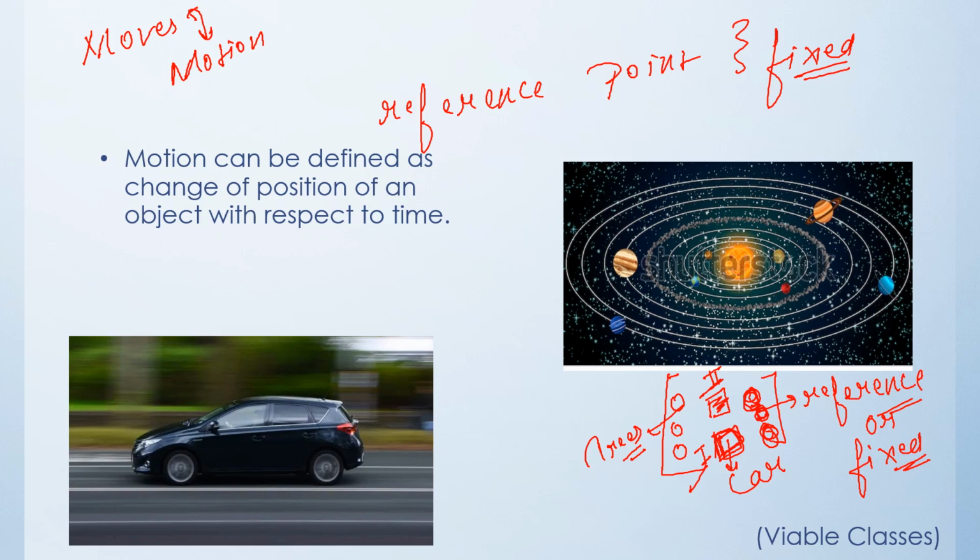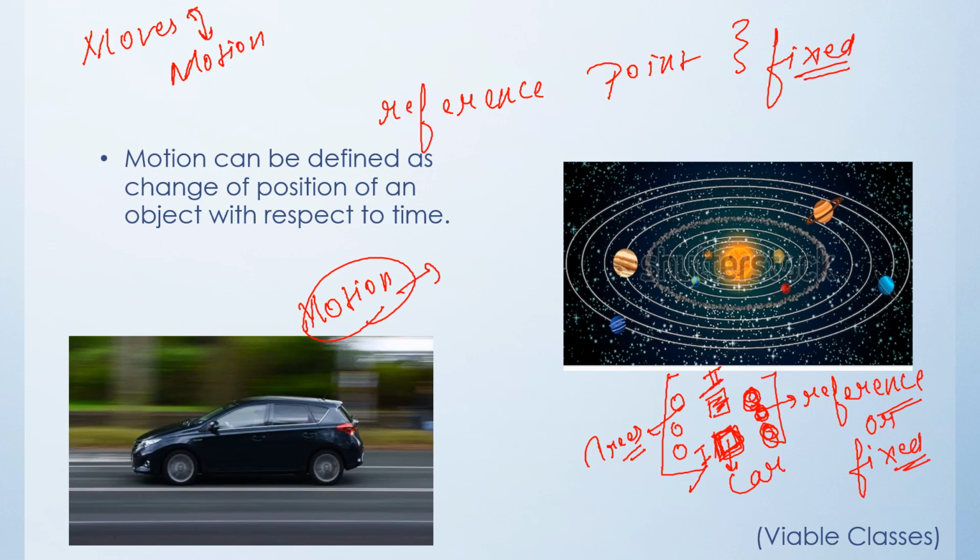That means this car has shown a movement. Now if this was movement, then what is motion? There is one basic difference between movement and motion. Movement is the change of position of an object in relation to a reference point or fixed point, whereas motion